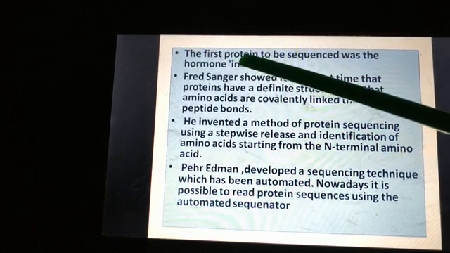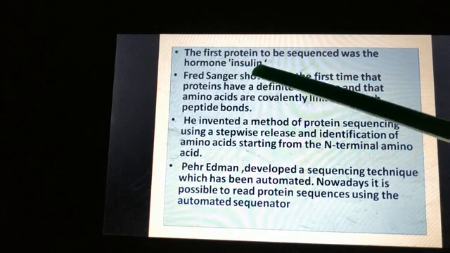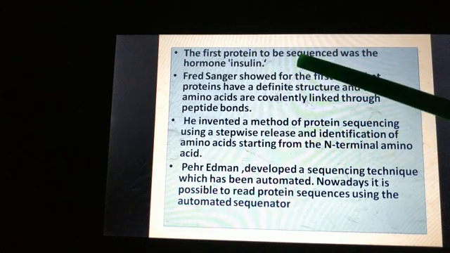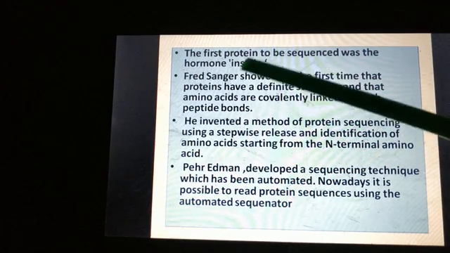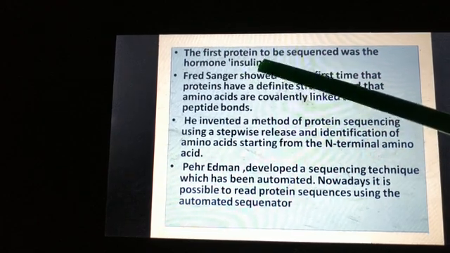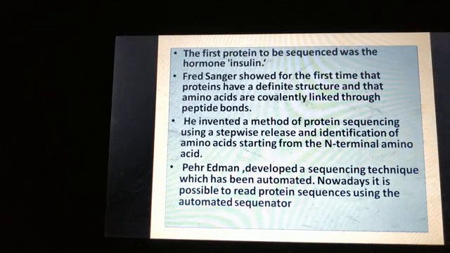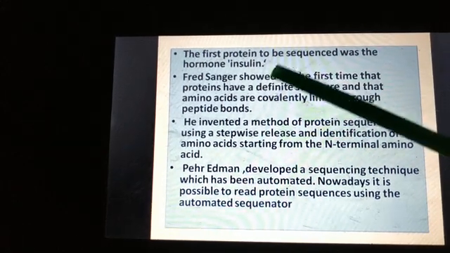So the first protein to be sequenced was the hormone insulin. Sequence means we came to know the arrangement, what all amino acids it contains. Insulin contains many amino acids, and the sequence of those amino acids can be determined. So insulin was the first to be sequenced.